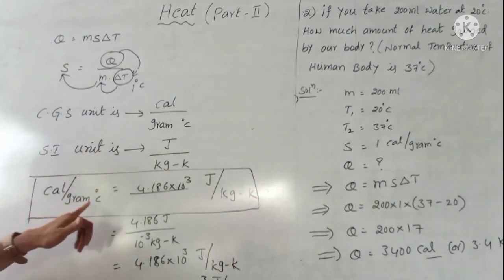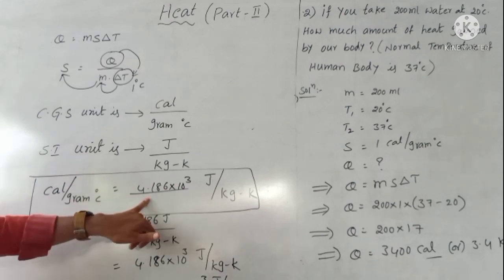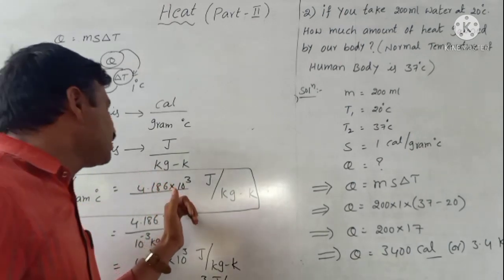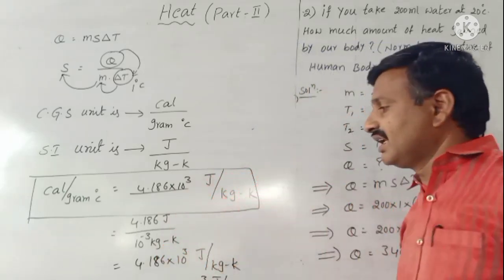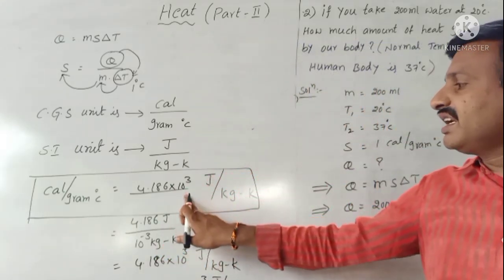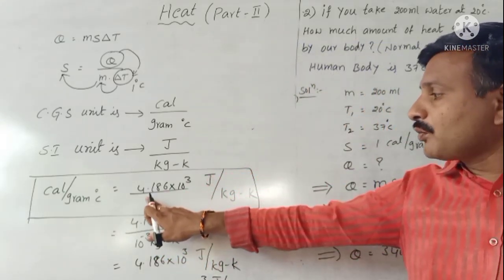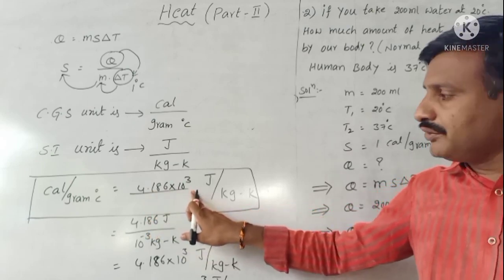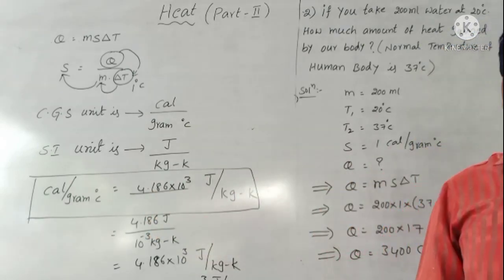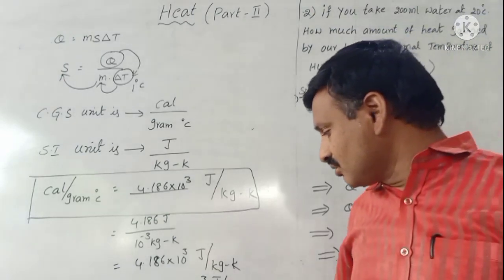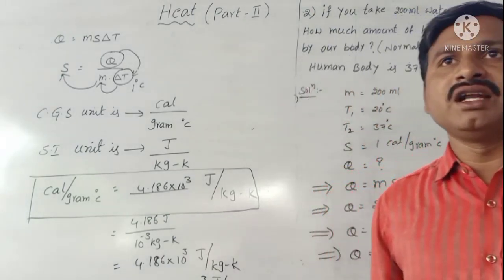So 1 calorie per gram degree Celsius is equal to 4.186 into 10 cube joule per kilogram Kelvin, or sometimes approximately taken as 4.2 into 10 cube, which means 4200 joule per kilogram Kelvin.